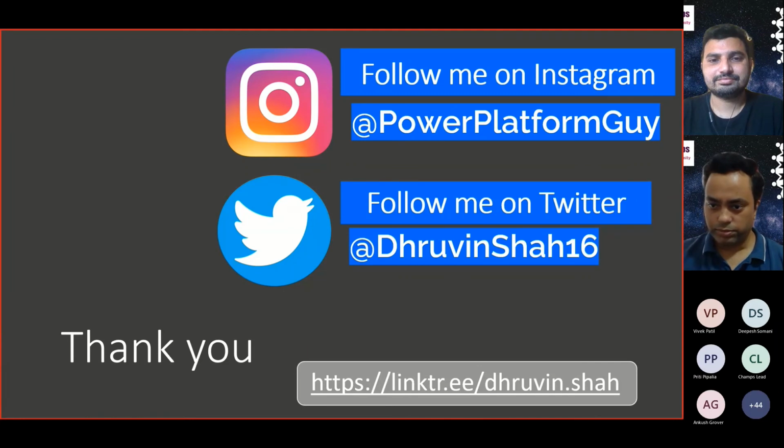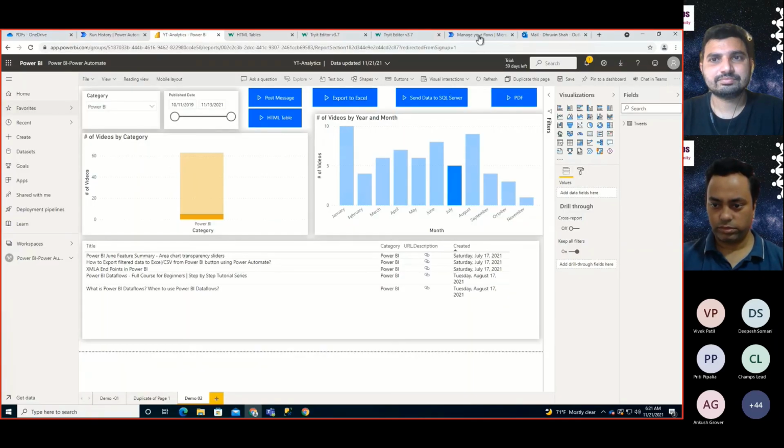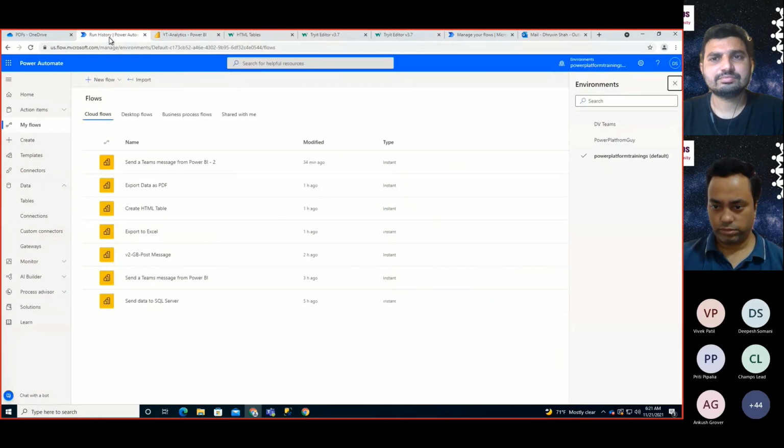If you want to club this into one card, basically you need to use the concept of apply to each. So first gather all the content. Let me quickly show you, a similar kind of HTML concept you need to use there, because an adaptive card supports the markdown language.